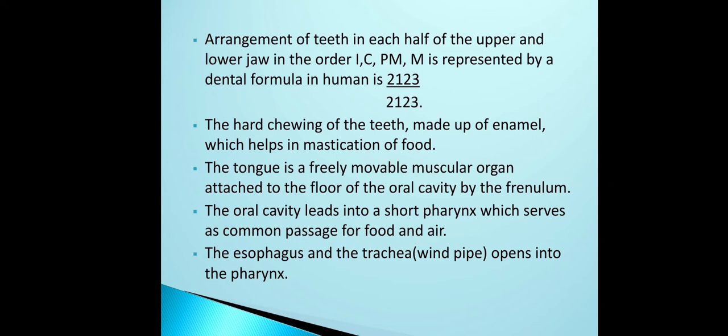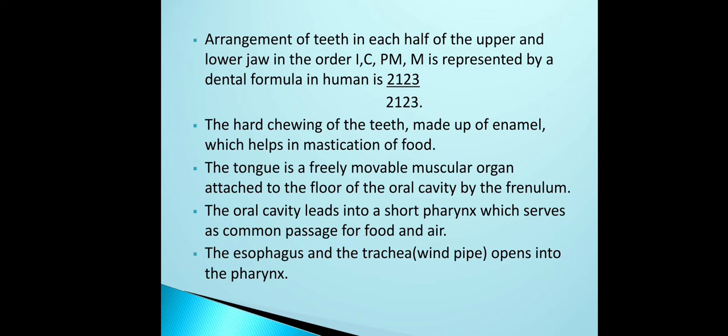If you add 2123 all together, it becomes 8. So 8 divided by 8. The 8 is what you get in only one half of your upper or lower jaw. You have 4 such sides, no?